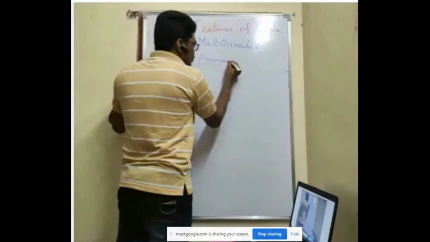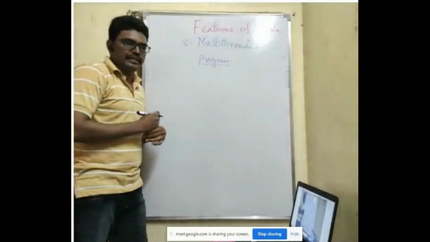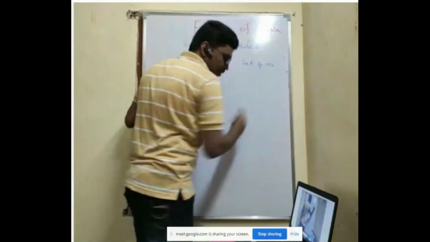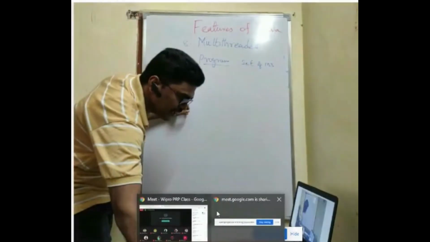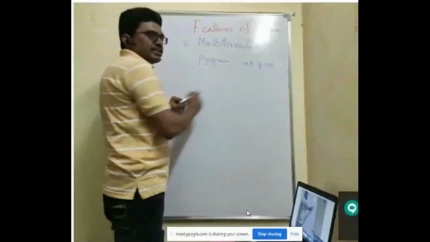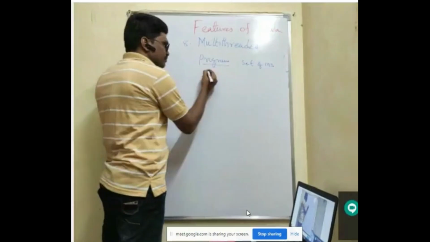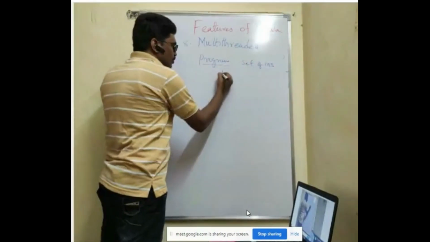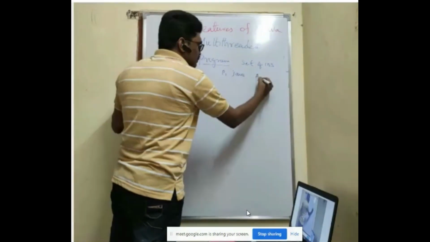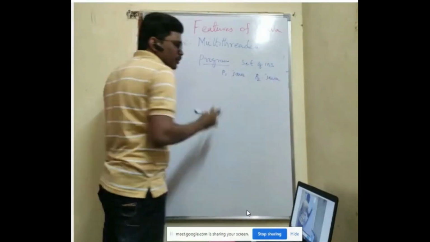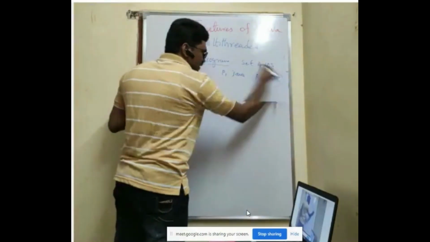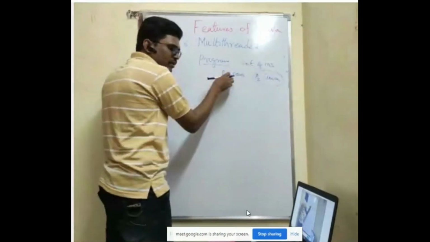Now you know program. Program means a set of instructions. Whatever instructions you are writing, we call it a program. Suppose I have a program p1.java and another program called p2.java. Two programs are there. Currently, I am executing this one. I am not executing this one.